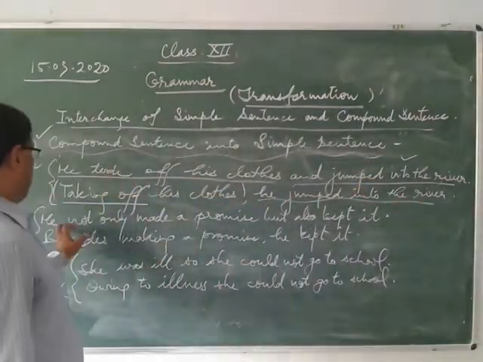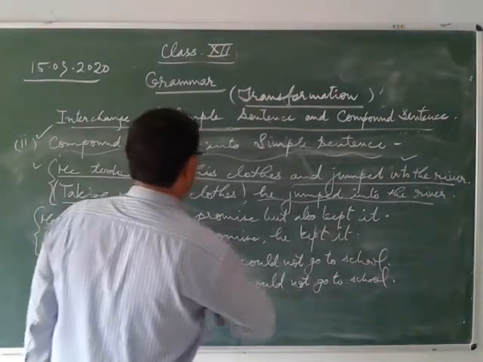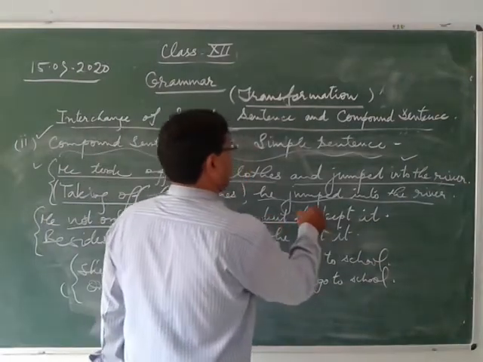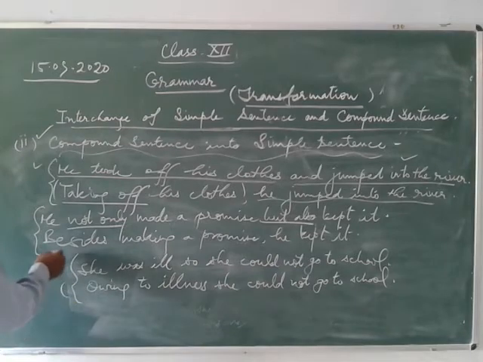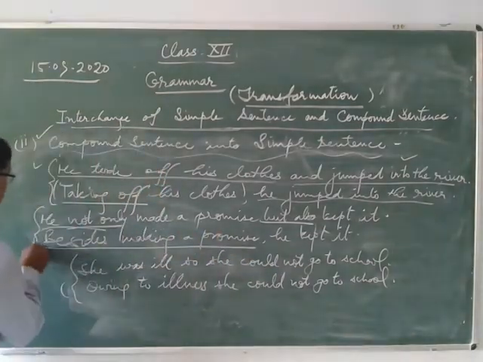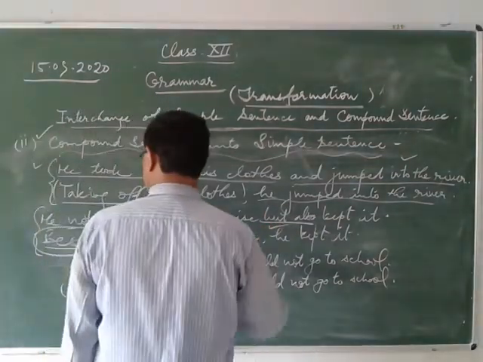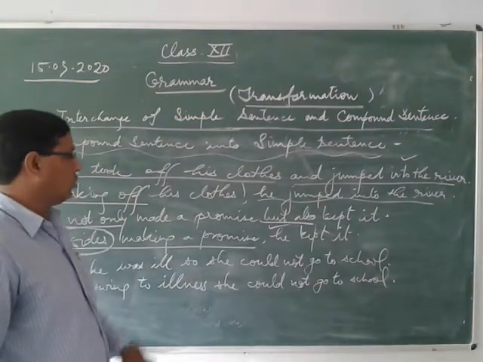Second example, he not only made a promise, but also kept it. Not only but also. What is it? In a compound sentence. So you change it into a simple sentence. Besides making a promise, he kept it. This is your simple sentence with the right preposition.